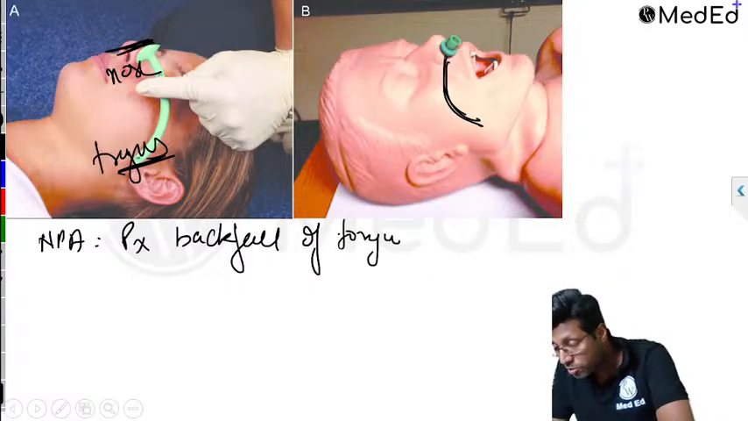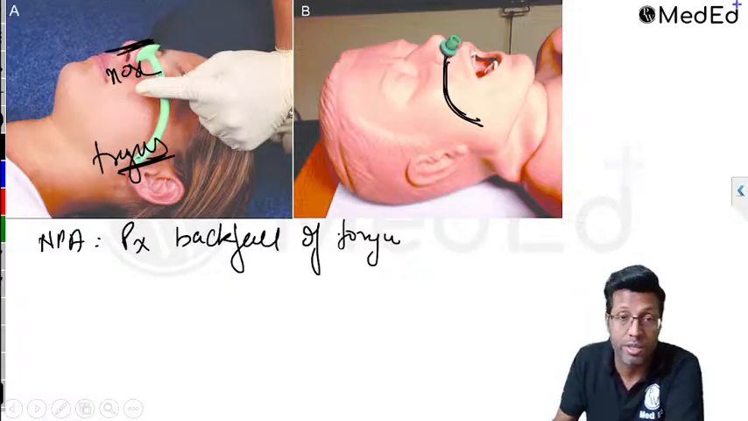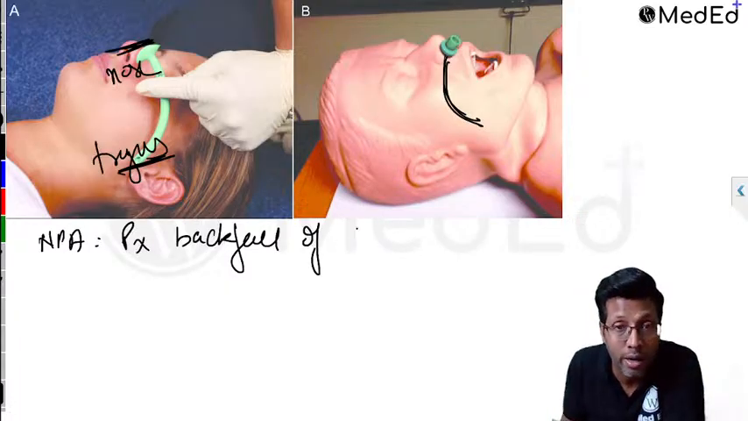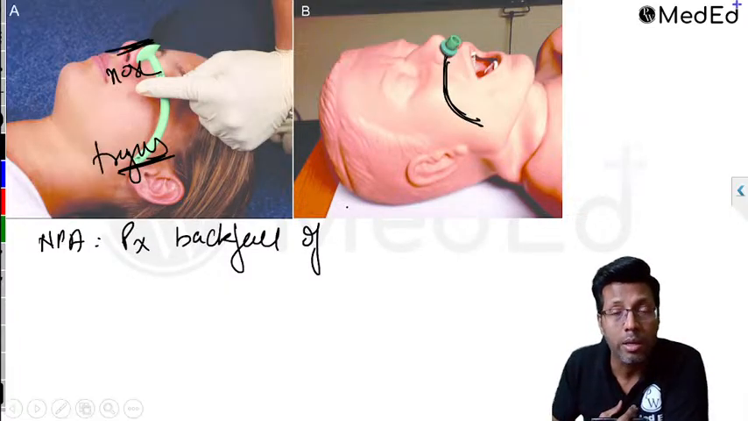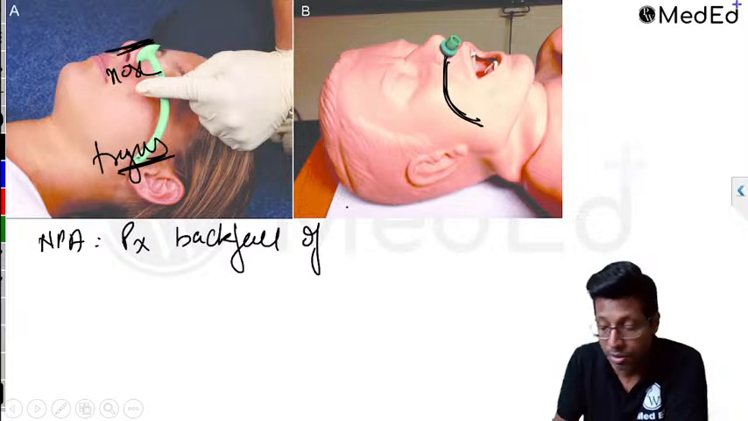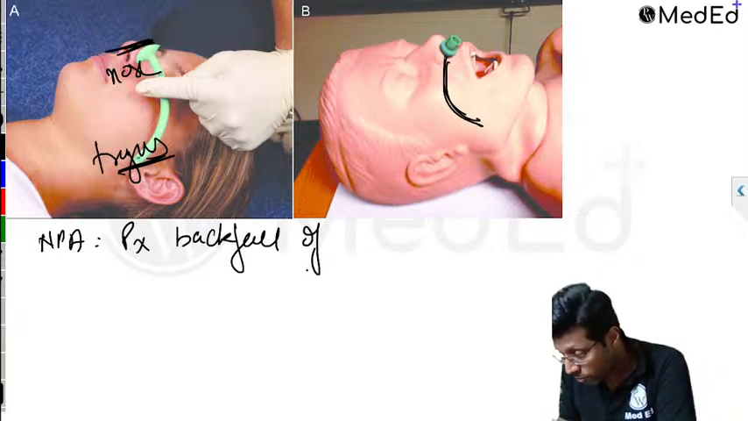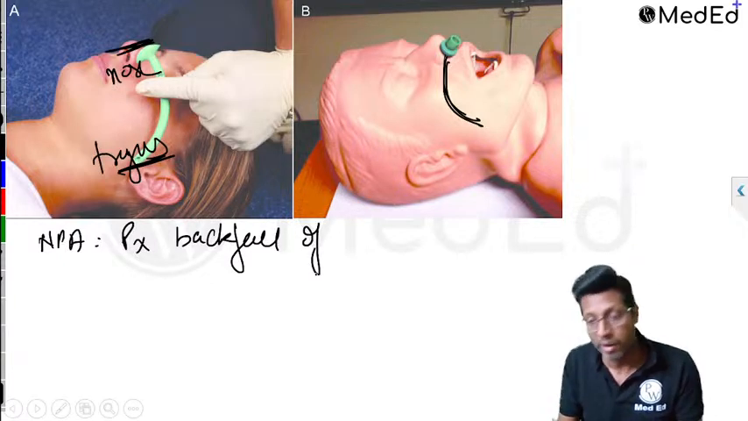Sir, is AMBU LMA first or second generation? Most of the AMBU LMAs are first generation. According to me, it keeps on changing. When they get a new device, it will change. So Dr. Naveen, hopefully that answer is right. And Dr. Gaurav gave the answer as well. Very good.